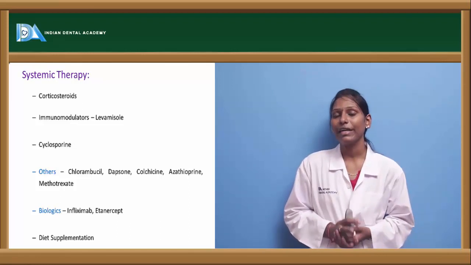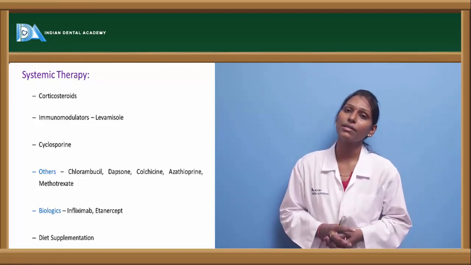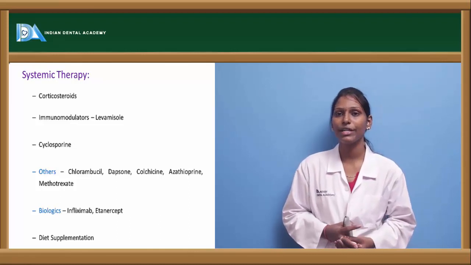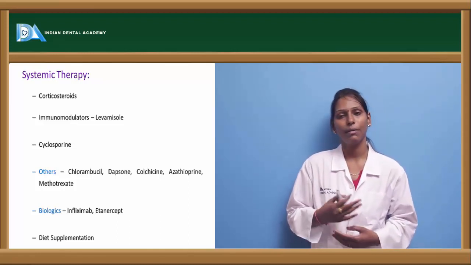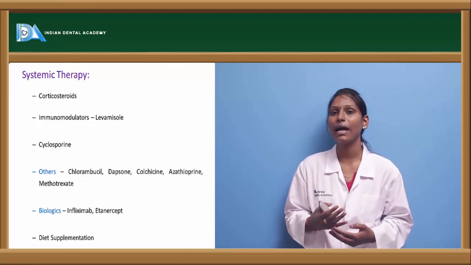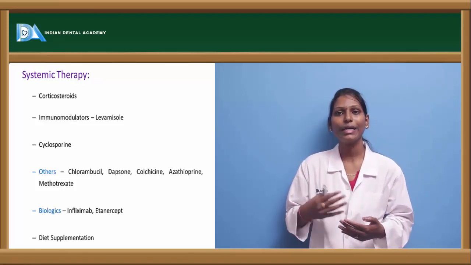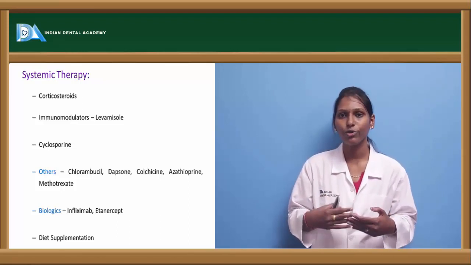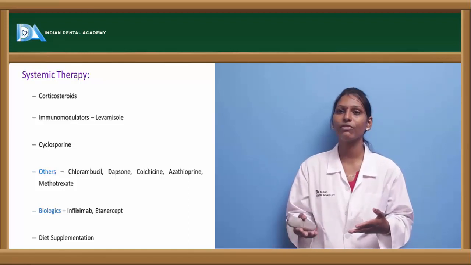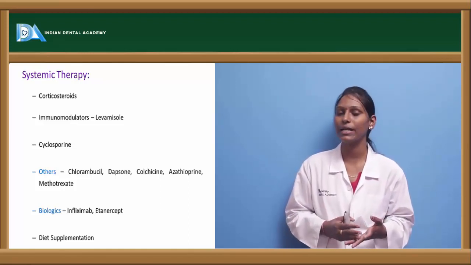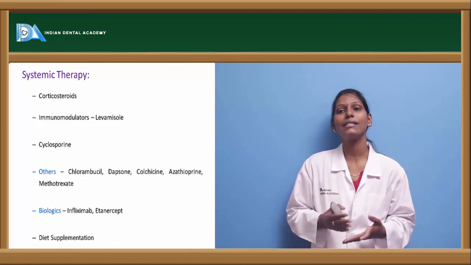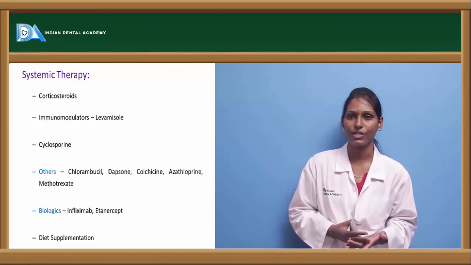Another very important thing along with these topical and systemic therapies is diet supplementation. Diet supplementation includes proper food, because these patients have an inability to take continuous food, so adequate liquid should be given, and all vitamin-rich food has to be given to these patients, and diet supplementation should also be given to these patients.